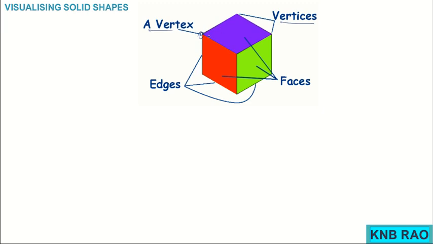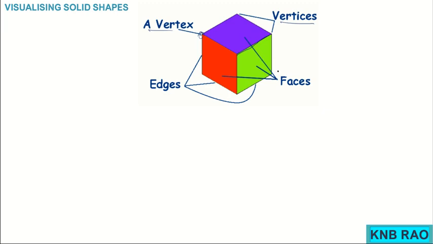If you count in a cube, 3 edges are meeting at each vertex. Further, any two surfaces meet along an edge, isn't it? The top meets the front portion along this edge.